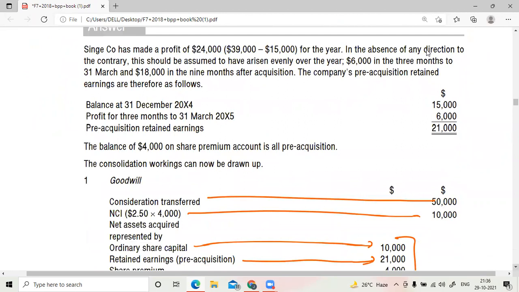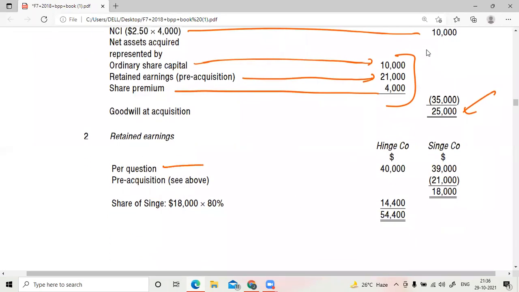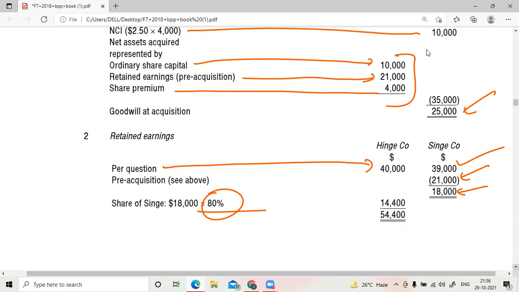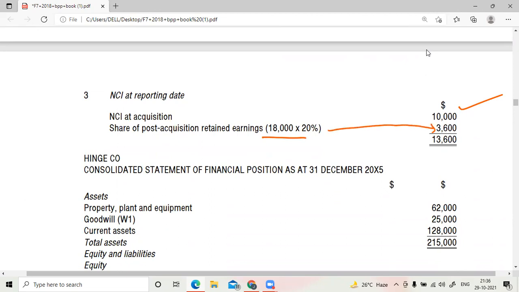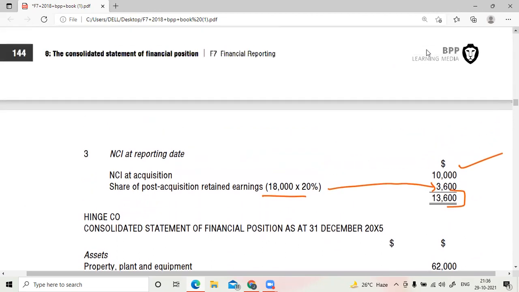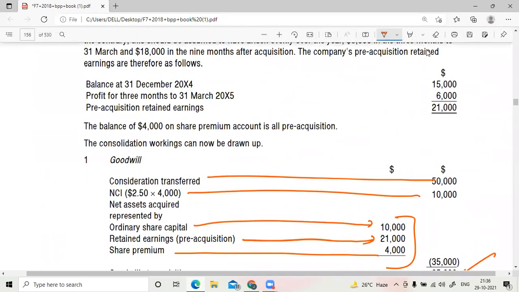So this is what you have, and then you calculated your goodwill. Now, the retained earnings of the parent, the subsidiary, and then pre-acquisition profits removed. The post-acquisition profits are here. Divide between the NCI and the parent. So parent gets 80% and NCI gets the rest of the 20%. NCI taken at fair value, and that post-acquisition retained earnings NCI has got. This is the total value of NCI. This is the parent's retained earnings. And the entire question is almost done.